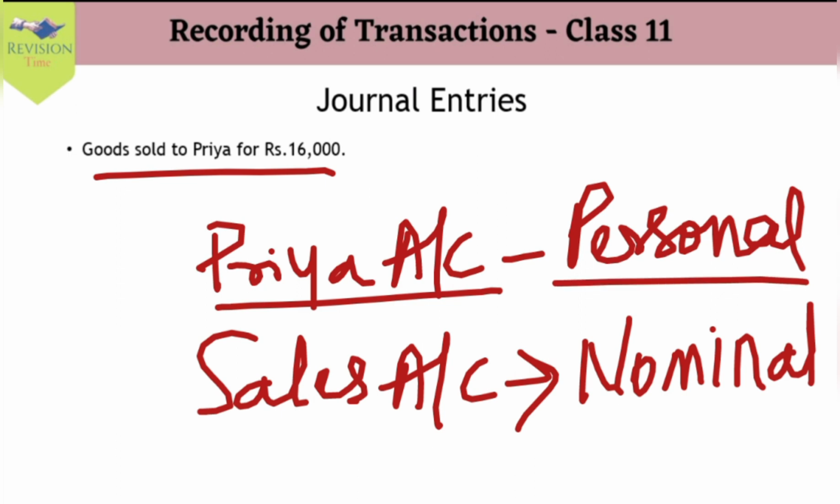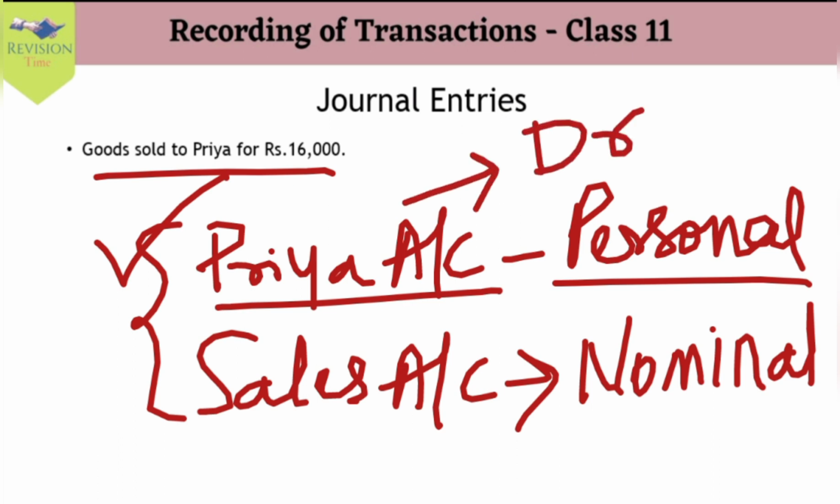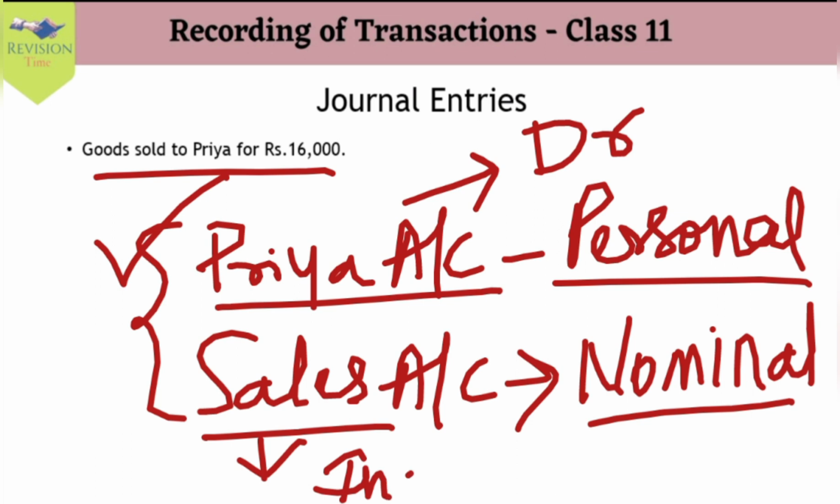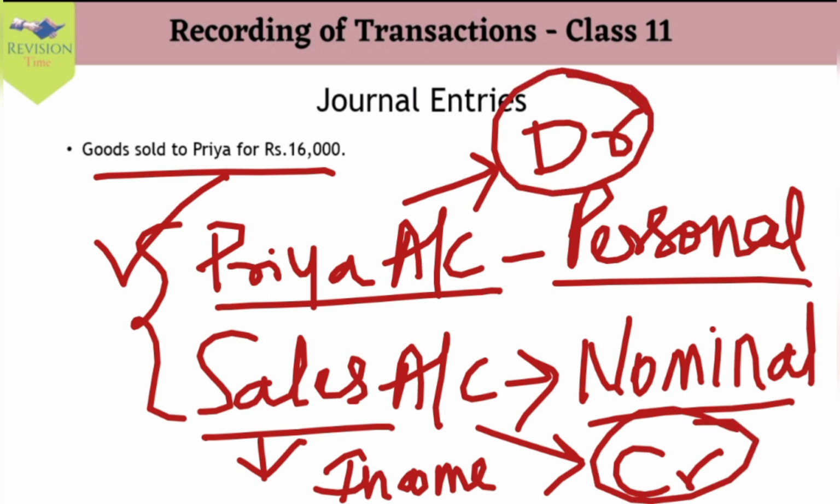So, for our personal account, our rule is debit the receiver, credit the giver. Now, here we are selling goods to Priya. In that sense, Priya is receiving the goods and she will be debited. Debit the receiver. Here, sales account is our nominal account, and our nominal account states that debit all expenses and losses, credit all income and gains. We know that sales is our income. With that effect, sales account is to be credited. Sales account is credited and Priya's account is debited.